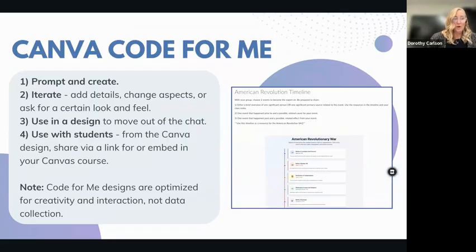A quick note about Code for Me is that Code for Me designs are optimized for creativity and interaction. They're not really optimized for data collection. So Code for Me experiences are great for moments where students need practice, they need choice in how they maybe take in content, but outcomes for what students are doing in that Code for Me design are not available. So there are places where it's okay that students make this choice or that choice because you're not collecting any assessment data on the Code for Me designs. You're giving students a learning experience where they get to practice something.